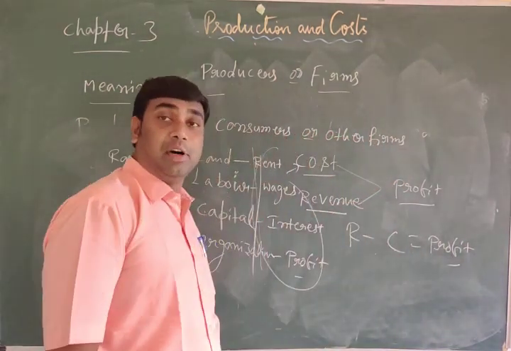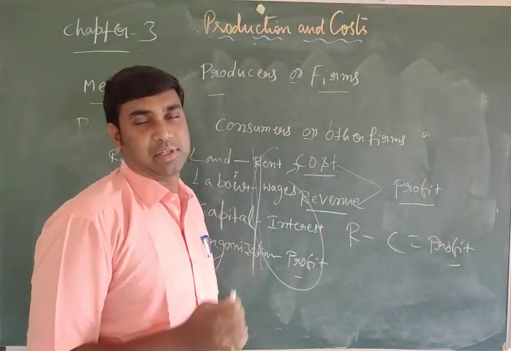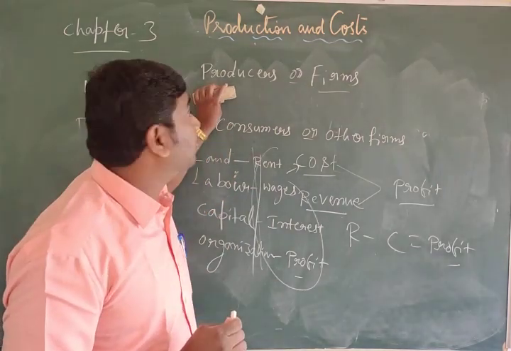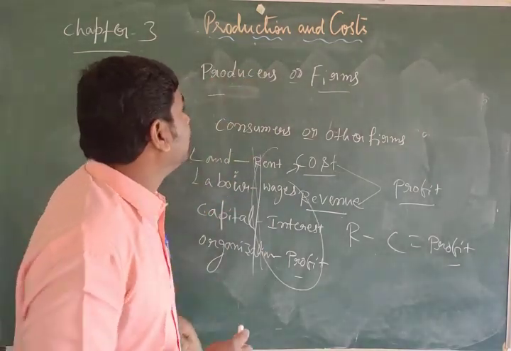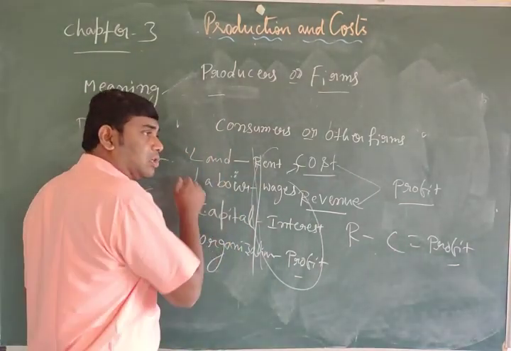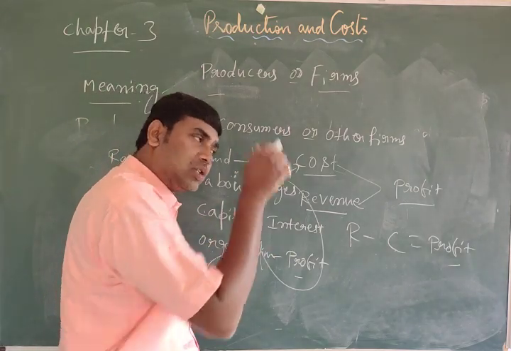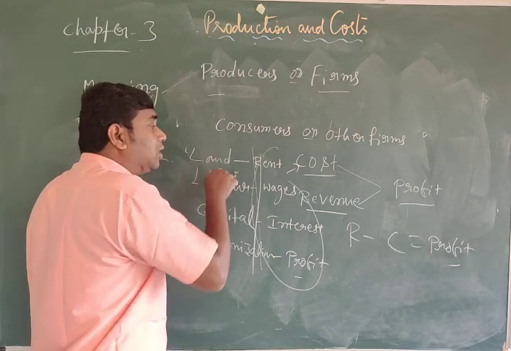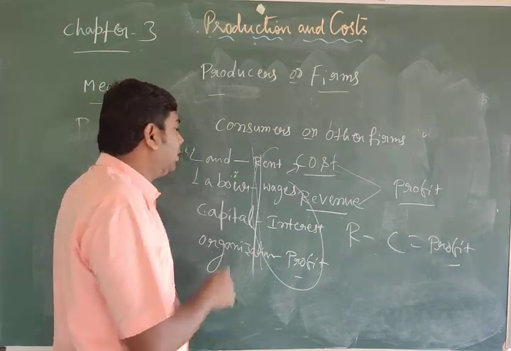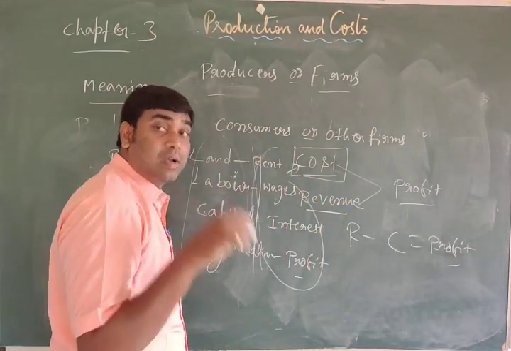Each and every firm always thinks about which one maximizes the profit. Production is carried out by producers or firms. To produce goods and services, they should acquire inputs like land, labor, capital, organization, raw materials like machinery, transportation, fuel, water, electricity. These are all called inputs. For all these things they should pay. What they are paying is called cost.